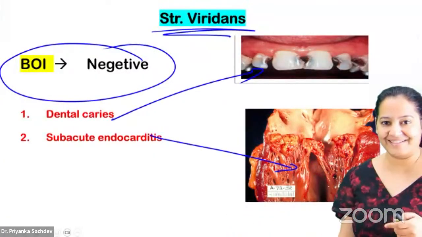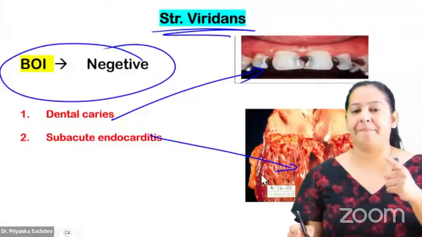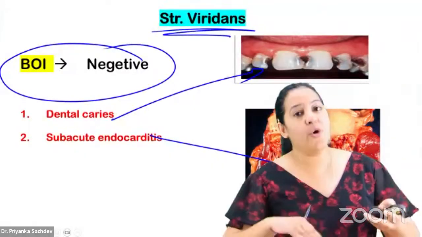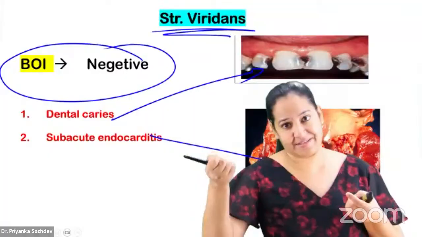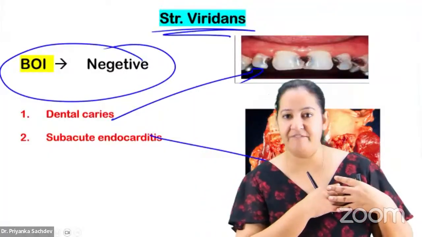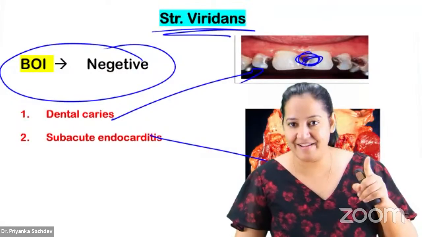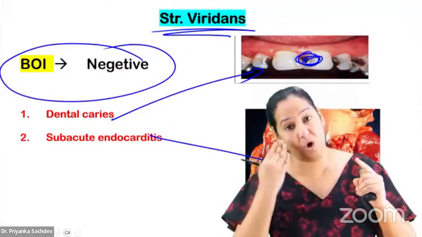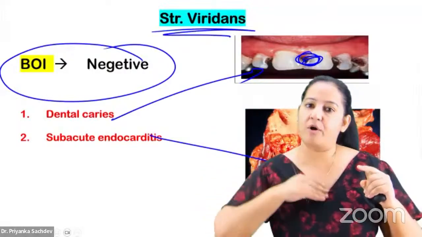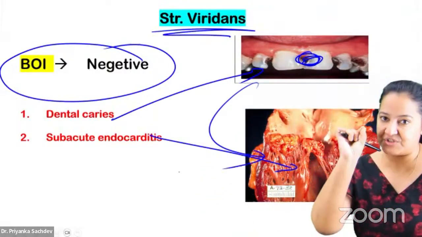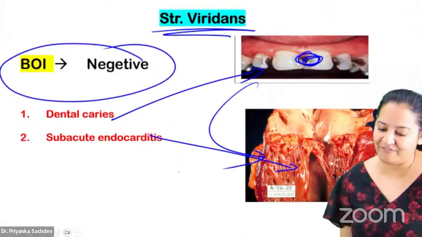How many of you got it? We get a typical question. There is a person having dental caries, going to a dentist. The dentist is doing the tooth extraction. After that, the patient has valvular involvement and murmurs. So typically, the dental caries is caused by viridians, and during dental extraction, the organism goes inside and involves the heart, causing the murmurs and vegetations over the heart. Valvular involvement. How many of you got it?